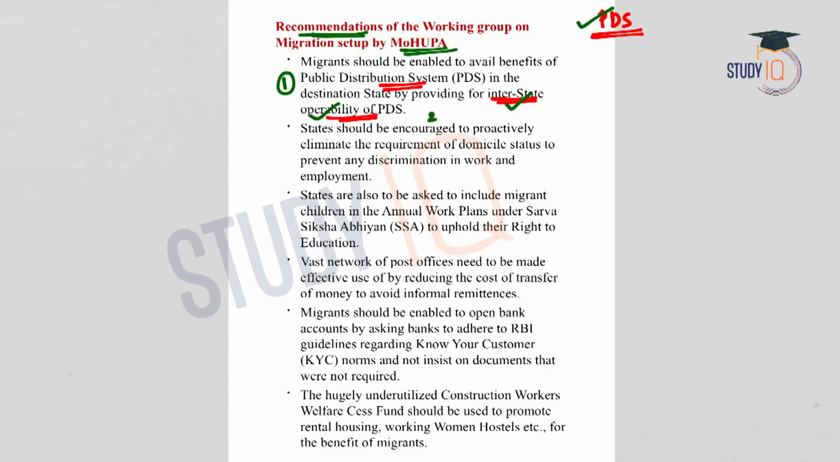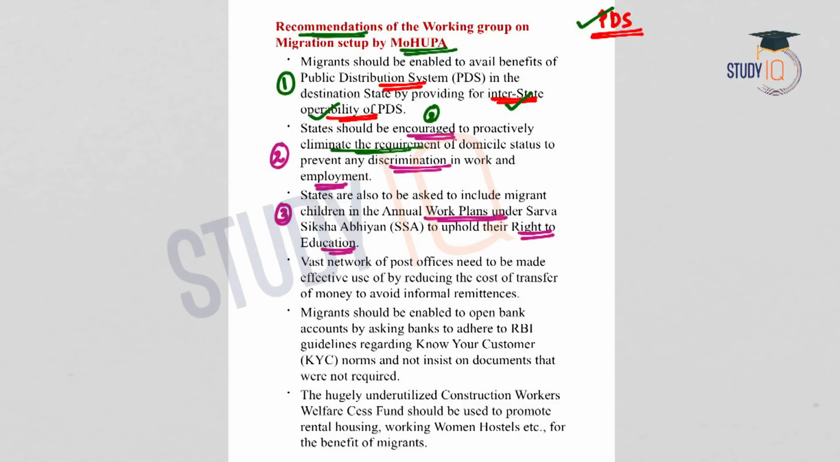Second recommendation was regarding the elimination of domicile status. So ministry recommended that the states should be encouraged to proactively eliminate the requirement of a domicile status to prevent any discrimination in the work and employment. Certain states give preference to the residents of that particular state in case of certain employment. So that should be eliminated. Thirdly, the ministry recommended that the states should include migrant children in the annual work plans under Sarva Shiksha Abhiyan to uphold the right to education.